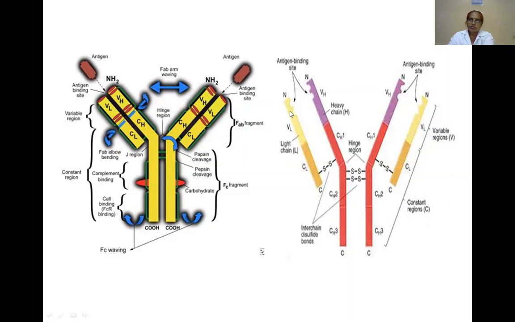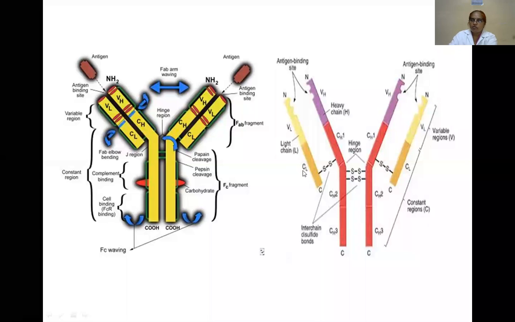This slight yellowish color is the amino terminal, and this region is called the variable region. This dark purple-yellowish color is the constant region. Constant region.